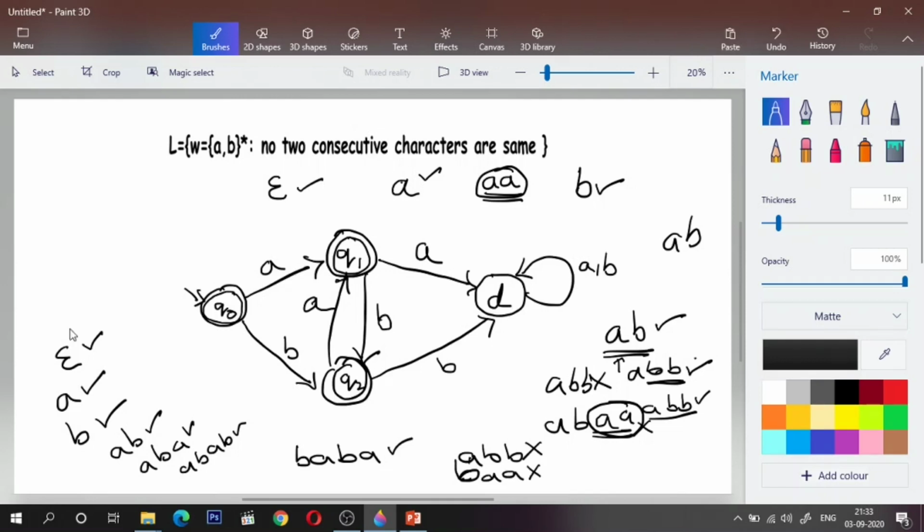Okay, so these are some of the example solutions of DFSM for a few languages. We'll see a few more of these in the upcoming session.